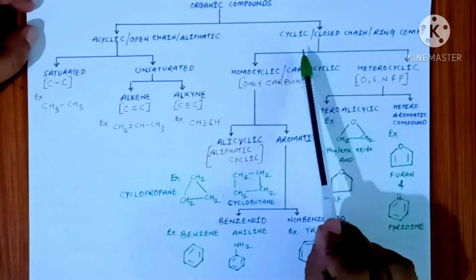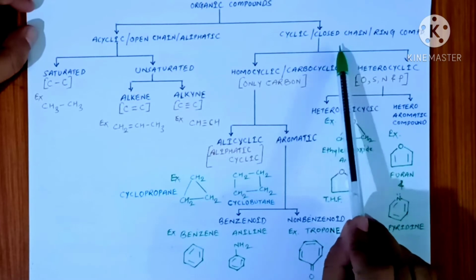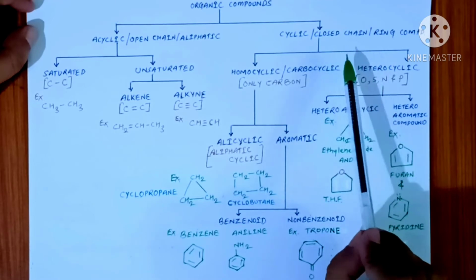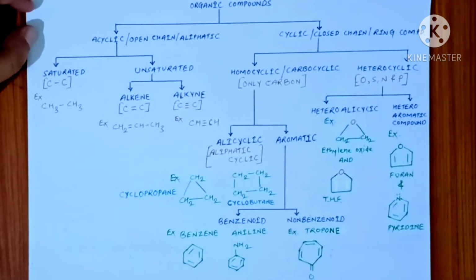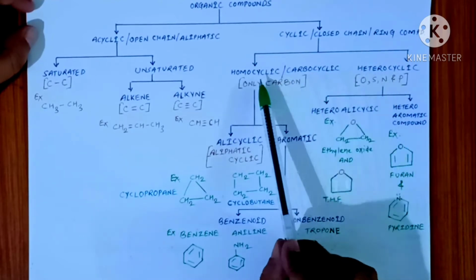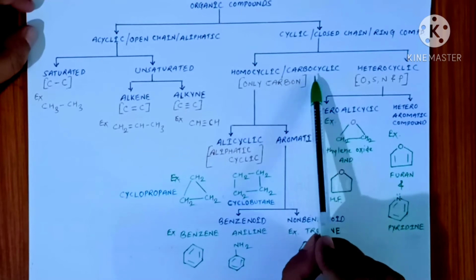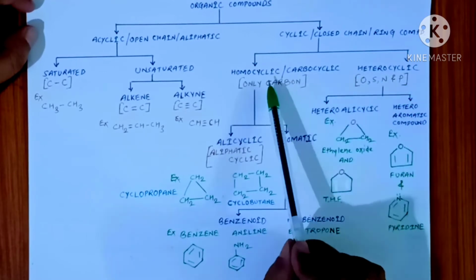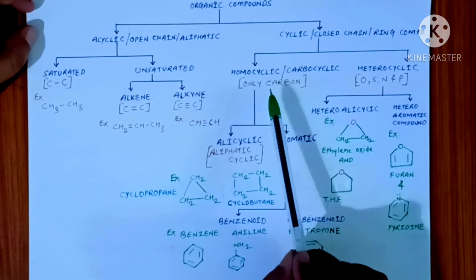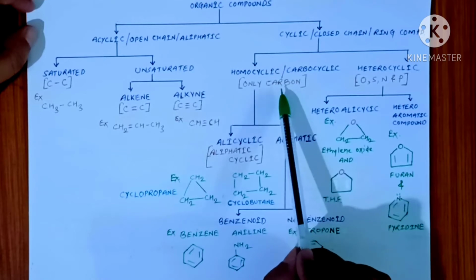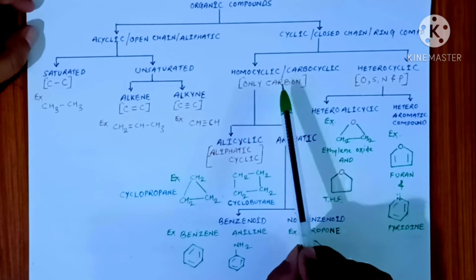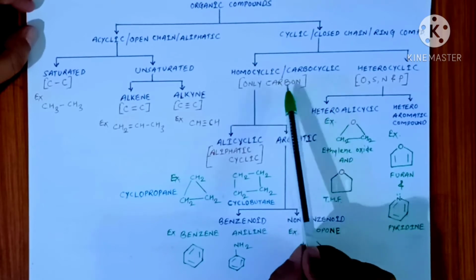Now move on to the cyclic organic compounds. They are also called closed chain organic compounds or ring compounds because these compounds usually have a cyclic nucleus in their structure. This cyclic compound is further subdivided into two subclasses, homocyclic or carbocyclic compound and second one is your heterocyclic. The homocyclic compounds are those compounds which have only carbon atoms in their ring structure. Or we can say these homocyclic compounds are made up of those rings in which only carbon atoms are present.